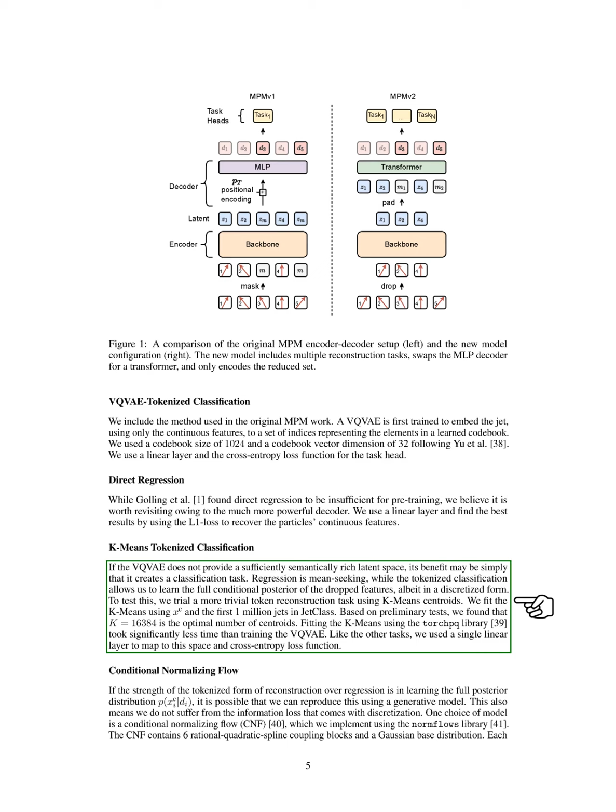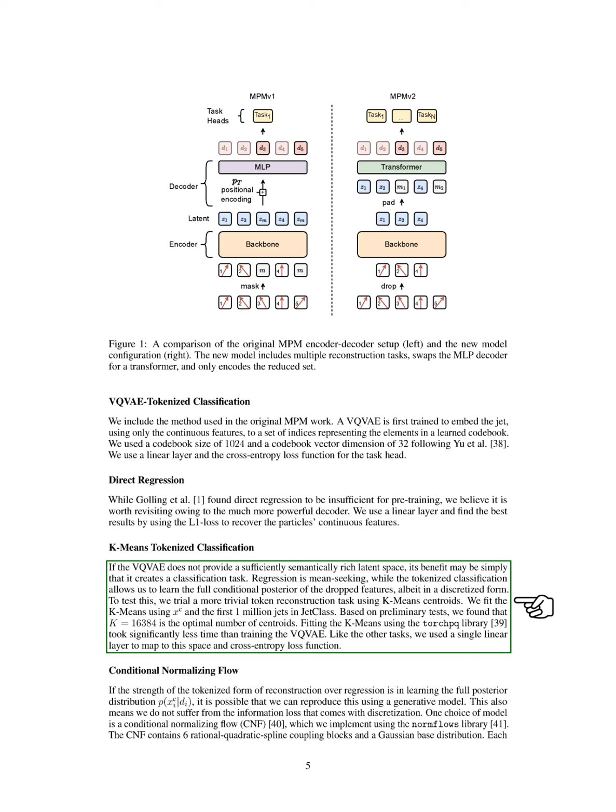For k-means tokenized classification, we test a simpler token reconstruction task using k-means centroids. We fit k-means using the continuous features and the first million jets, finding that 16,384 centroids is optimal. This fitting process is quicker than training the VQVAE, and we also use a linear layer and cross-entropy loss here.